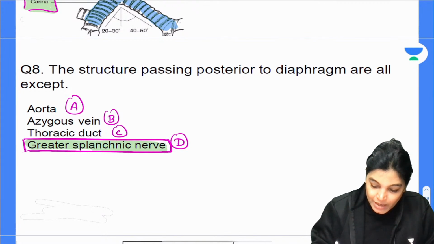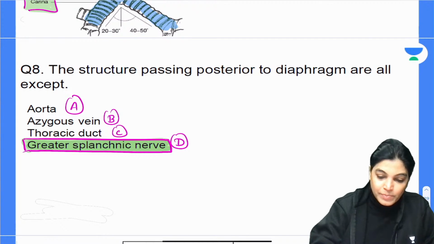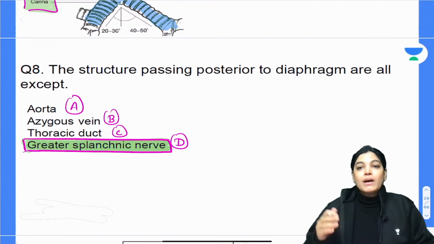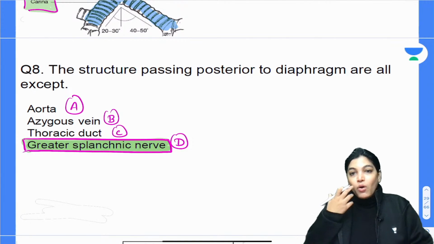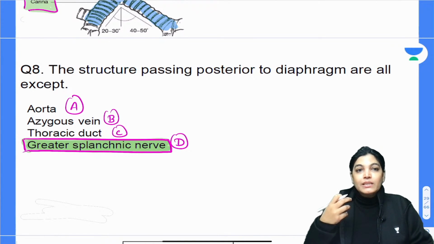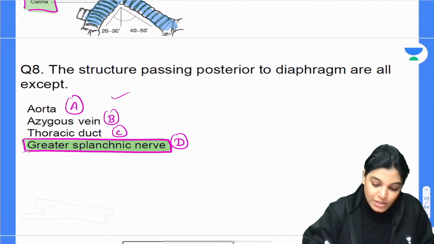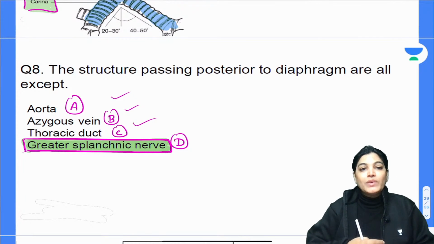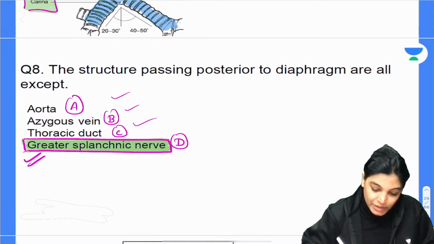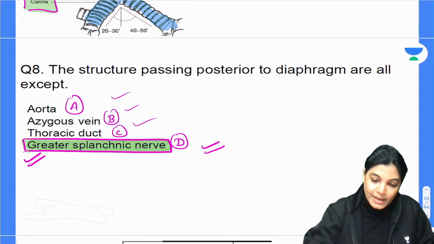Greater splanchnic nerve. The greater, lesser and least splanchnic nerves are passing through the respective cruras of the diaphragm. They are not passing through the aortic opening. The aortic opening is lying posterior to the diaphragm, and through it 3 structures are passing: the azygous vein, thoracic duct and the aorta. So we will go with D as the correct answer, my dear aspirants.